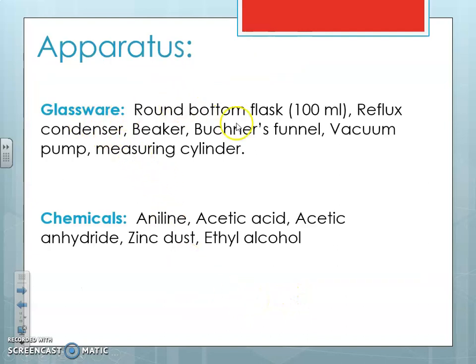Next, the apparatus we need: a round bottom flask, that we call RBF, of around 100 ml. Then a reflux condenser, beaker, Buchner funnel, and a vacuum pump, needed during the filtration, during the purification. We also need a measuring cylinder. Chemicals include aniline, which is a precursor, acetic acid, which is a reagent, and acetic anhydride, which is actually a catalyst. Zinc dust we need to remove the impurities, and ethyl alcohol for the recrystallization.